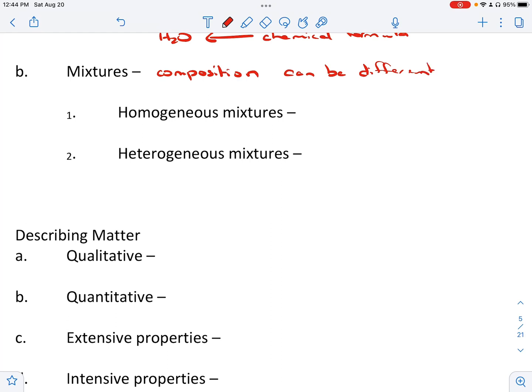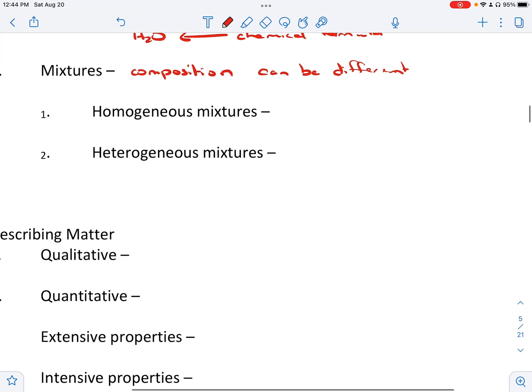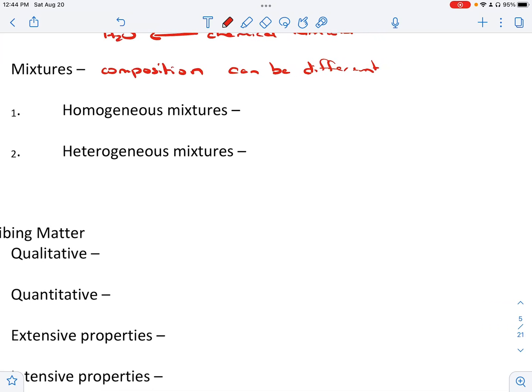Our first one is a homogeneous mixture, and in homogeneous, our prefix homo means same. So a homogeneous mixture is one that looks the same throughout. Like you can't distinguish different parts of it. We can't see different parts of a homogeneous mixture. Examples of this would be like Kool-Aid, right?